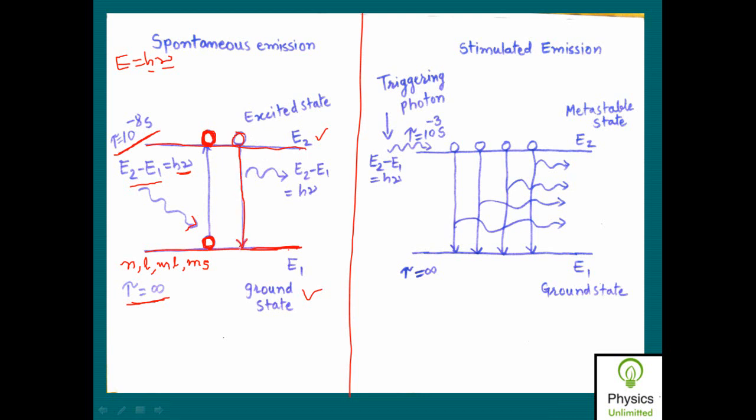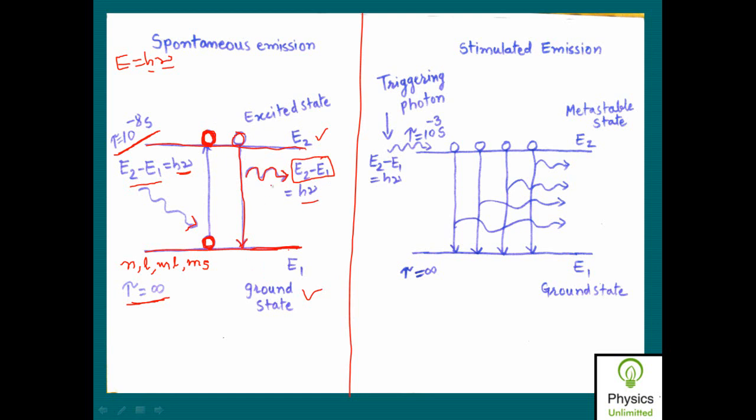Immediately it will fall back to the ground energy state, and as soon as this atom makes a transition from E2 to E1, it will release the photon which it has absorbed initially for the transition. So when this atom makes a transition from E2 to E1, it will release this energy, that is E2 minus E1, again in the form of a photon as h nu.